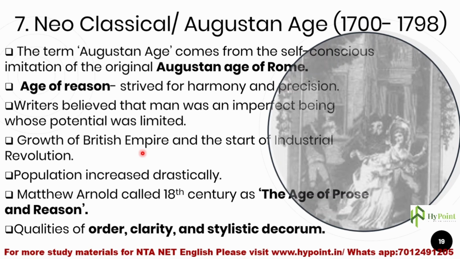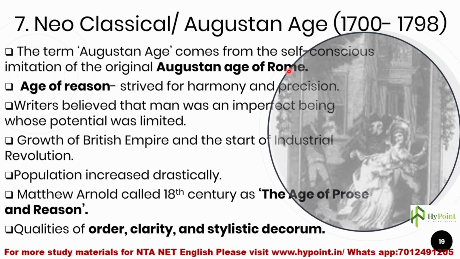No, but when we see the peculiarities, the socio-political aspects and the literary trends going on during that age, the critics, those who studied it early, roughly categorized it in such a way. So the Neoclassical age starts from 1700 and ends in 1798. So why is it named the Augustan age? Most of you must know this reason. The term Augustan age comes from the self-conscious imitation of the original Augustan age of Rome.